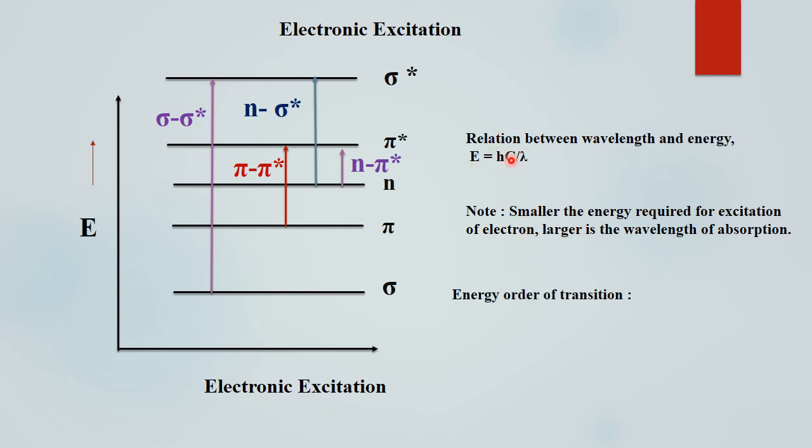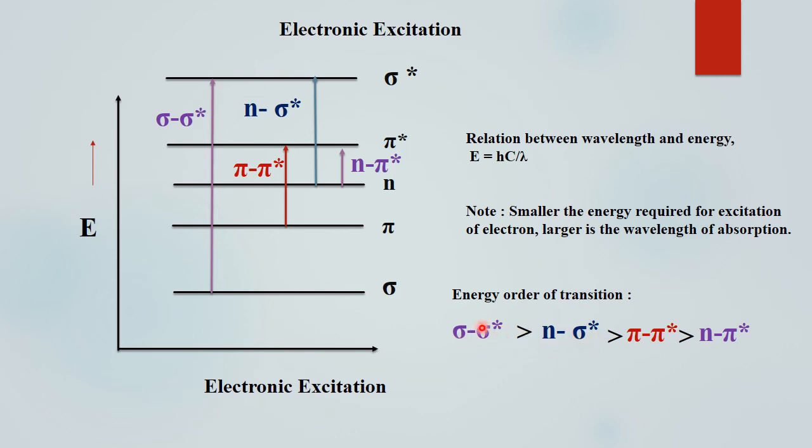From this equation we can order the transitions. This is the energy order of transitions. We can see that the maximum energy is required for the transition of a sigma electron to the antibonding sigma star.